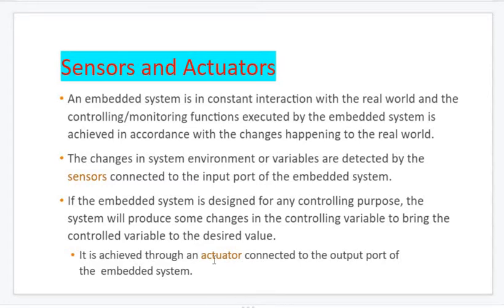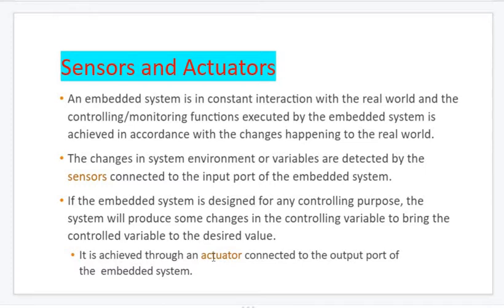Now the definition of actuator. Actuator means it happens after the sensor. That means, if we expose our hand to an automatic sanitizer spray, once it senses that we have kept a hand just below the sprayer of that sanitizer, immediately it will start an electromechanical work of spraying the sanitizer.